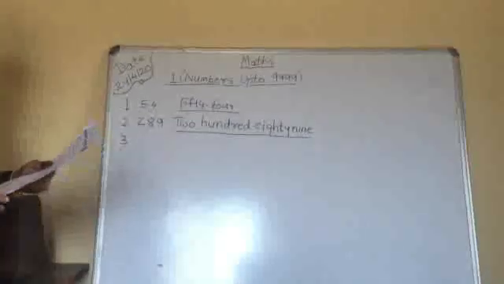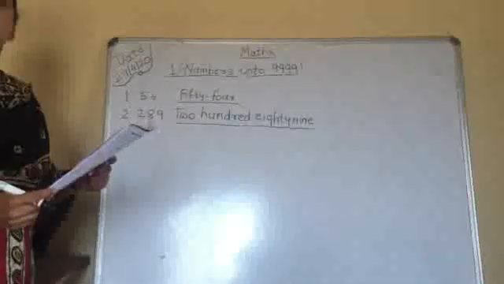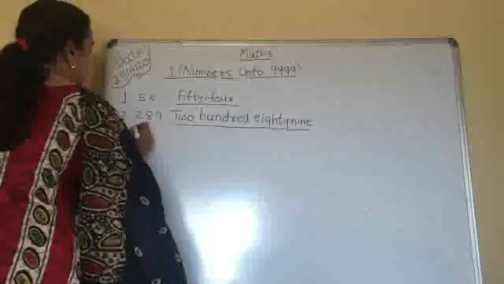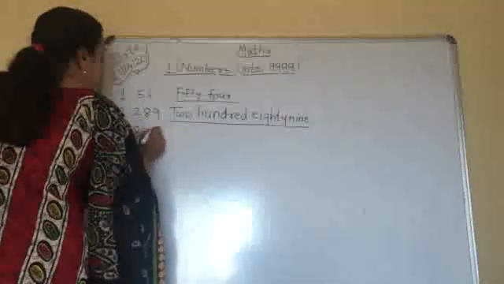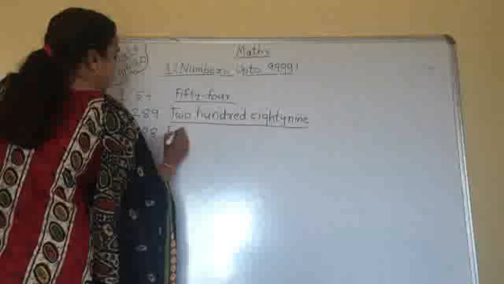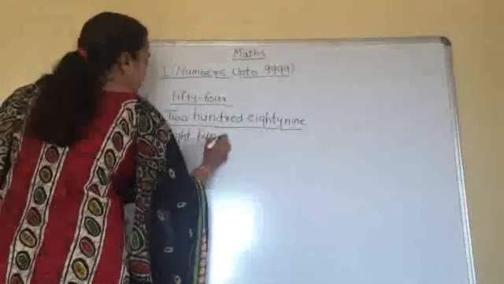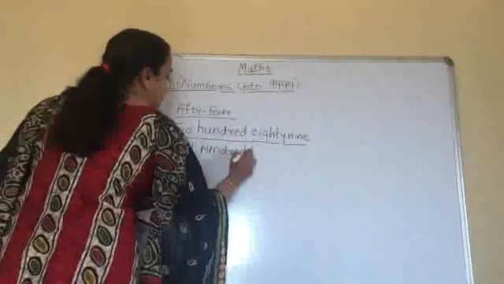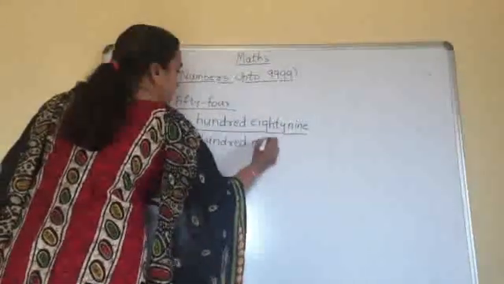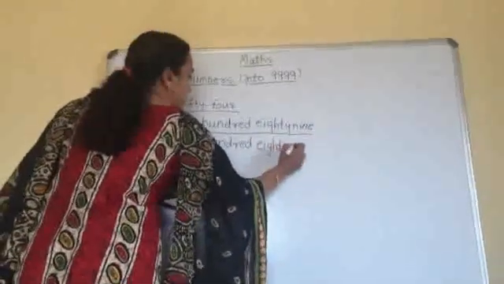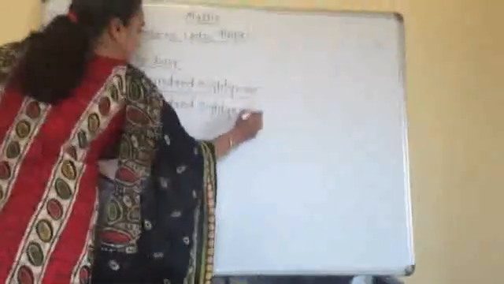Now see question number 3, 888. So you write down the correct spelling of 888. While writing the spelling, you should be careful.